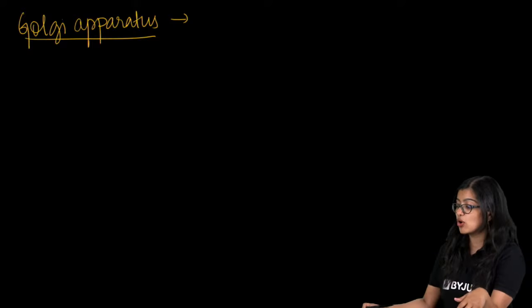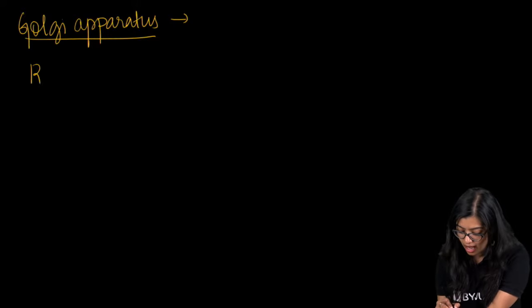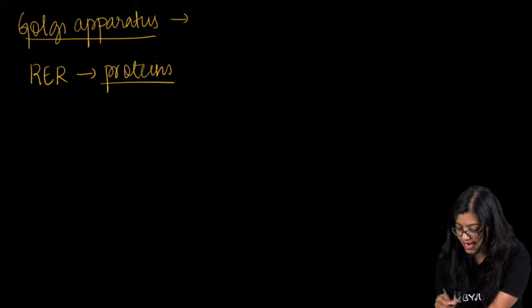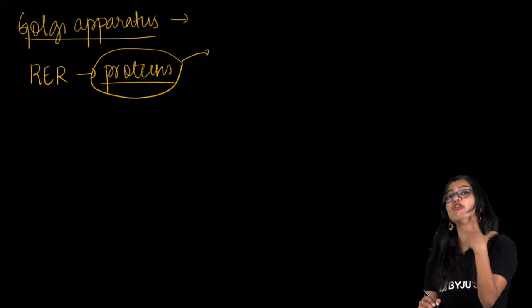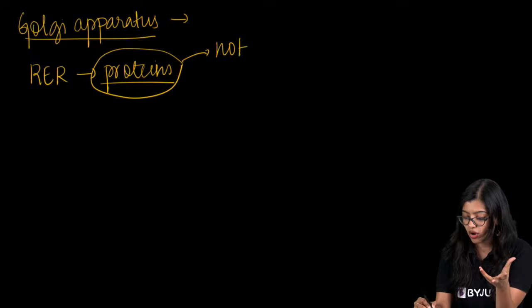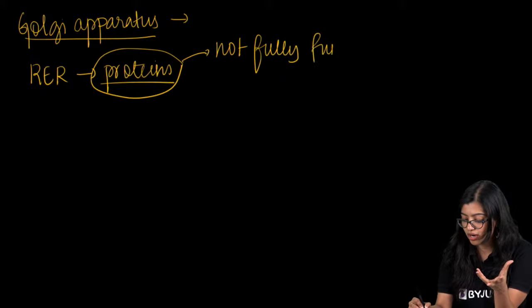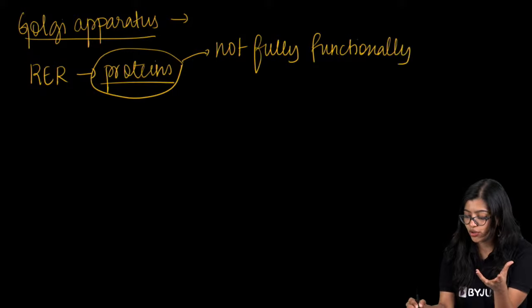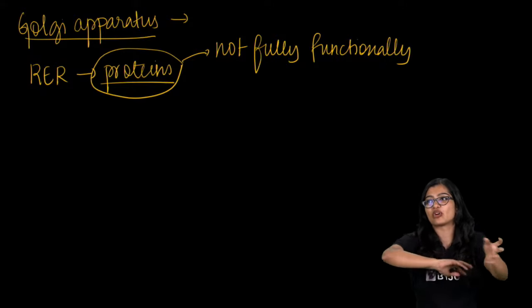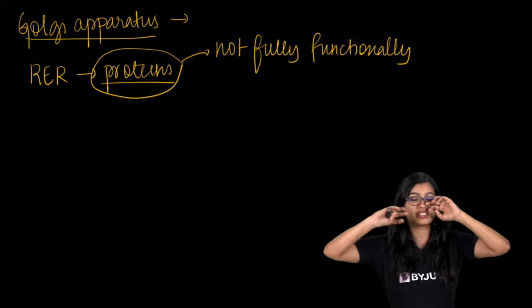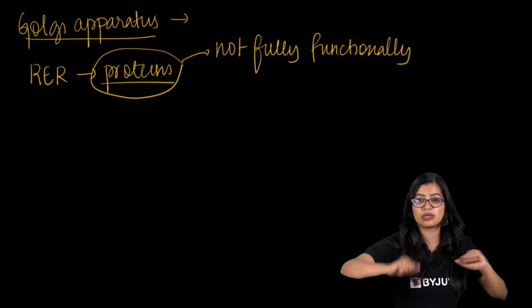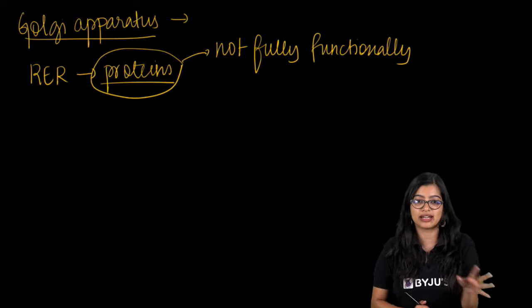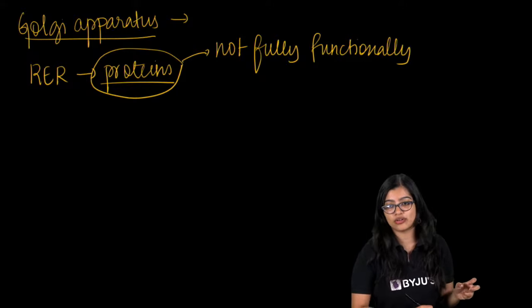Now when you talk about Golgi apparatus, we know that the RER is responsible for synthesizing proteins, right? Because they have ribosomes. Now the thing is, these proteins may not be fully functional, okay? So you think about it. Imagine a car just came out of production, from the manufacturing industry. But the parts need to be assembled. Then the engine needs to be checked if it is working properly. We need to paint it on the outside. So we need to do all of this, right?